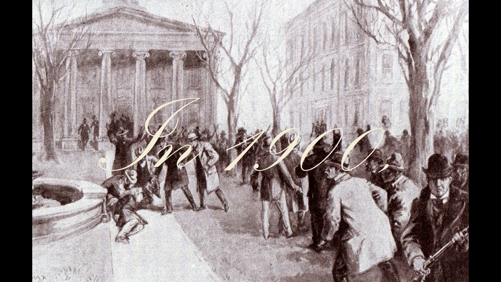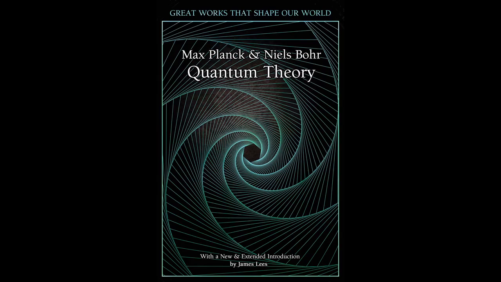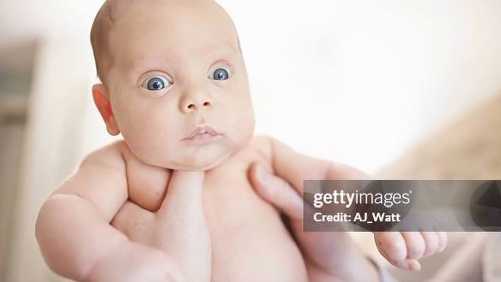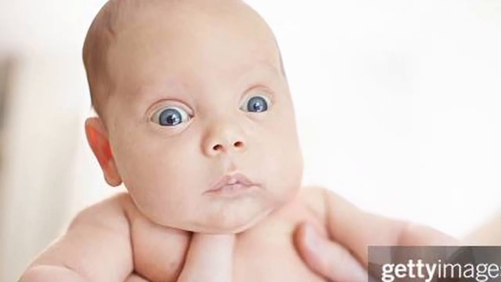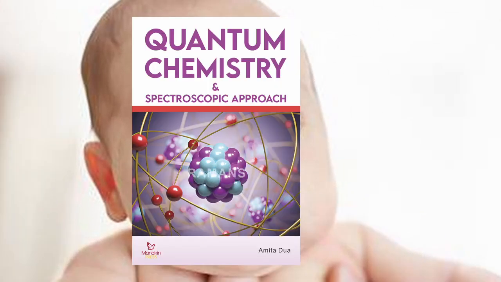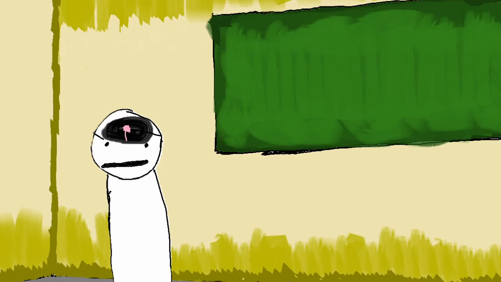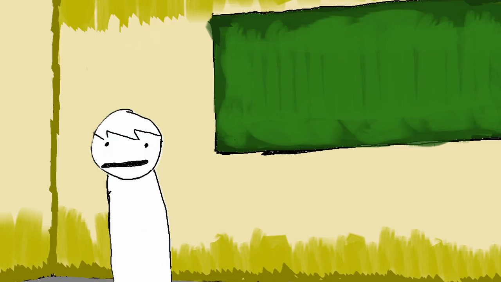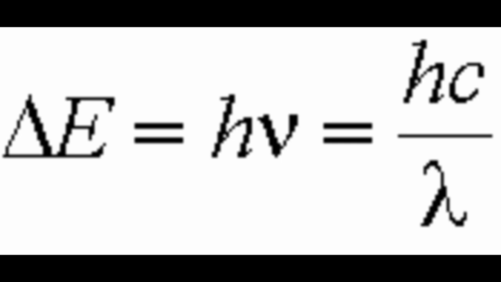In 1900, Max Planck published his quantum hypothesis, which states that energy can only be transferred in quantized amounts. And from that moment, a new branch of chemistry was birthed, quantum chemistry. Now this channel is nowhere intelligent enough to fully explain this topic. It will, however, inform you with the most basics of the subject.